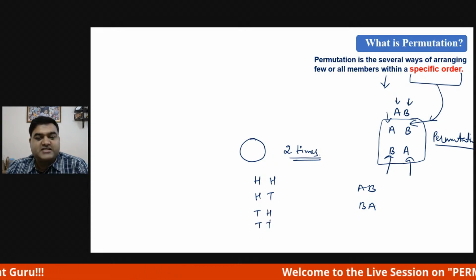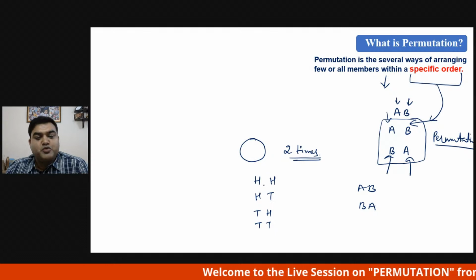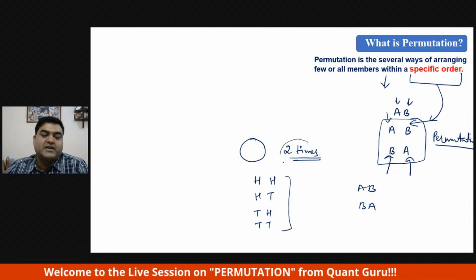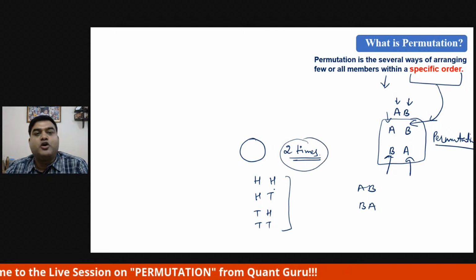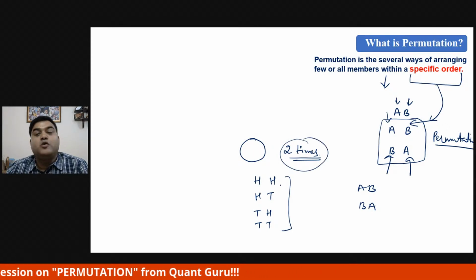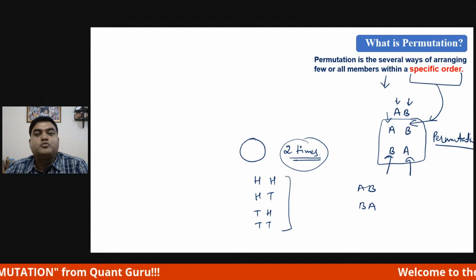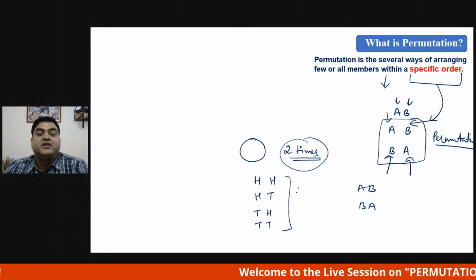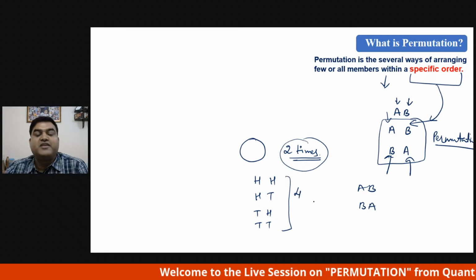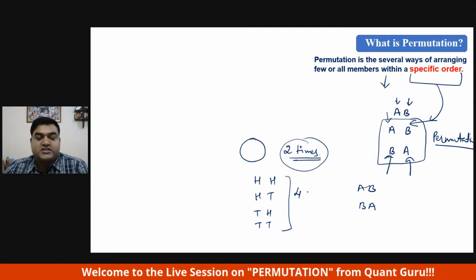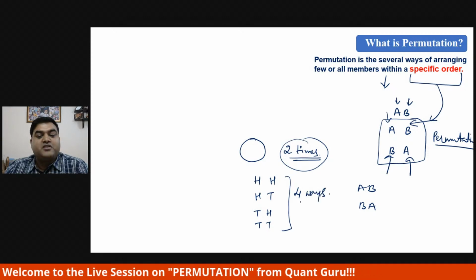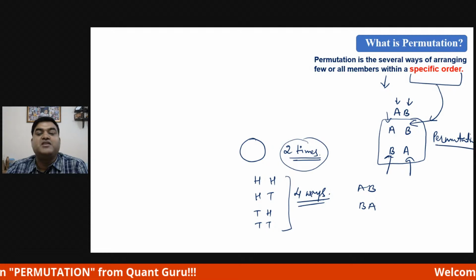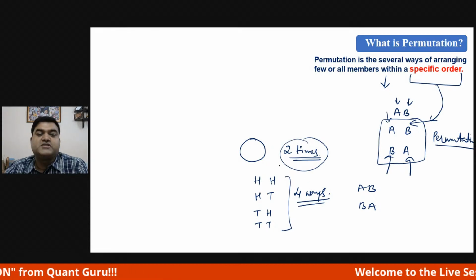These are the possible outcomes. According to permutation, these 4 different events occur when you flip the coin. So this is permutation.